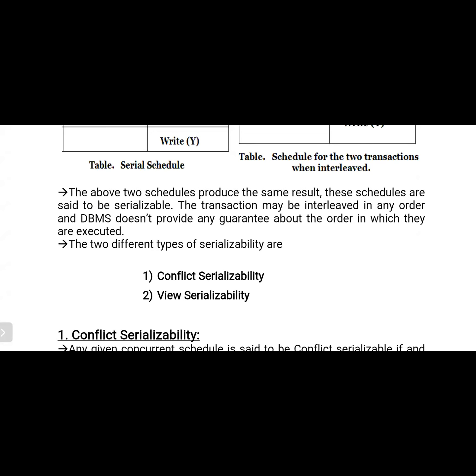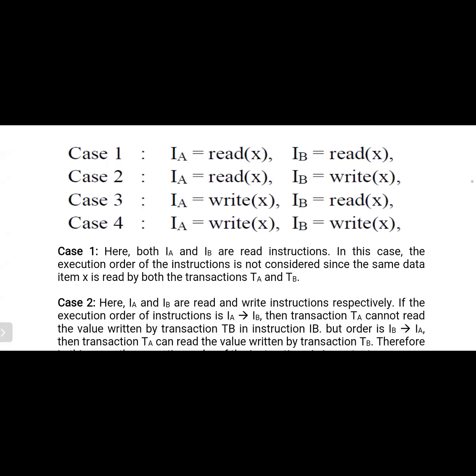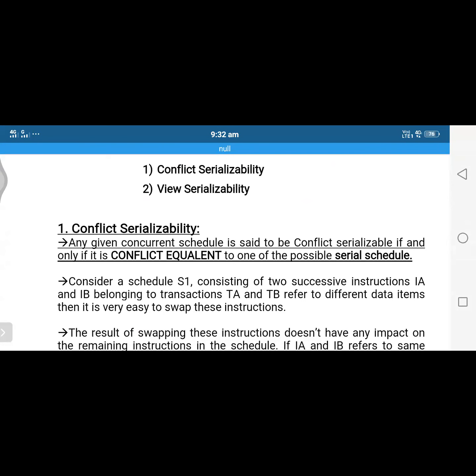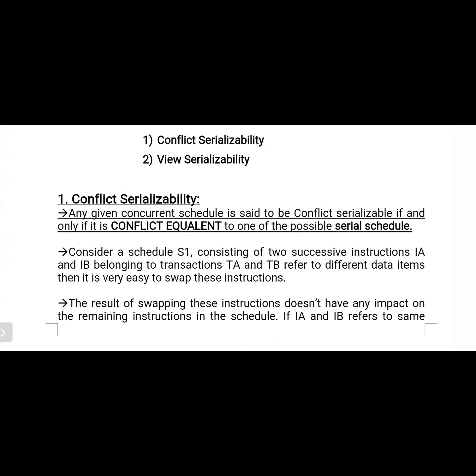As the name implies, in conflict serializability a problem occurs, while in view serializability we try to maintain serializability, verifying in which order the transactions start their execution. Now let us see what conflict serializability is. Any given concurrent schedule is said to be conflict serializable if and only if it is conflict equivalent to one of the possible serial schedules.